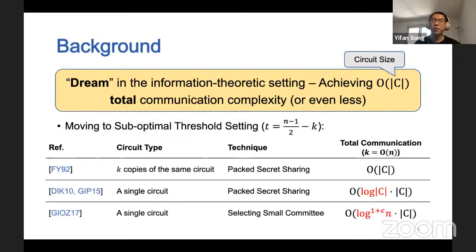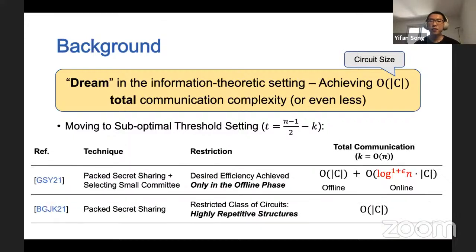When we move to the suboptimal case, where there is a gap K between T and (N minus 1) over 2, the work by Franklin and Yung showed how to evaluate K copies of the same circuit such that the amortized cost per circuit is order of C. However, the problem becomes tricky when evaluating a single circuit. Known solutions either have a log C factor or a log N to the power of 1 plus epsilon factor in the communication complexity.